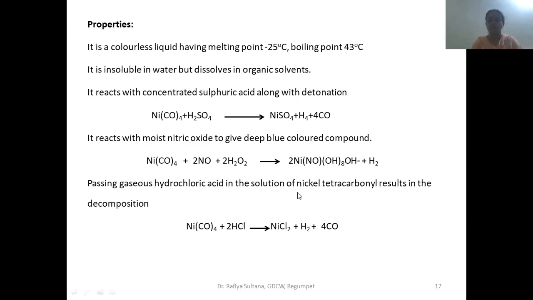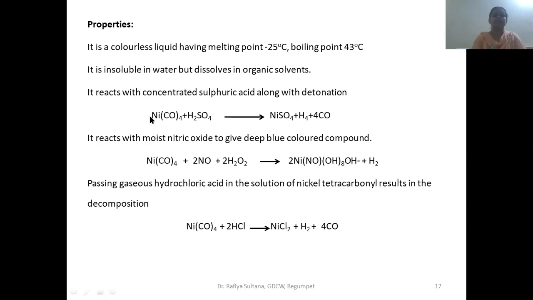Now let us see a few properties of this complex, that is tetracarbonyl nickel. If you see the physical properties, it is a colorless liquid and it has a melting point of minus 25 degrees centigrade and a boiling point of 43 degrees centigrade. It is insoluble in water, but it dissolves in organic solvents.